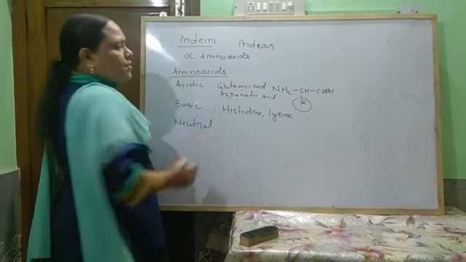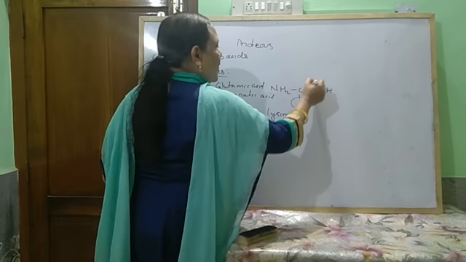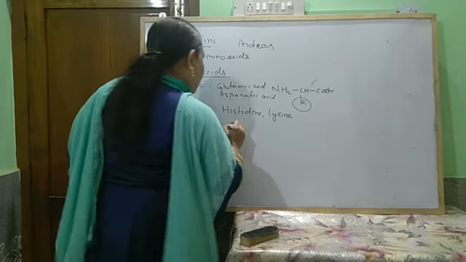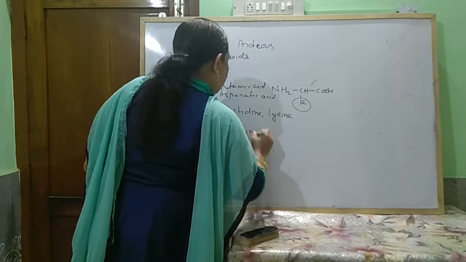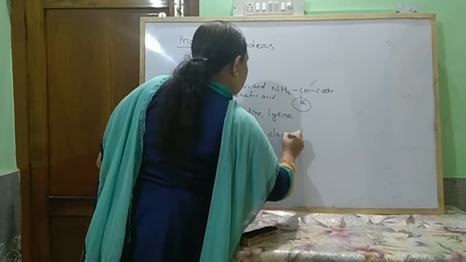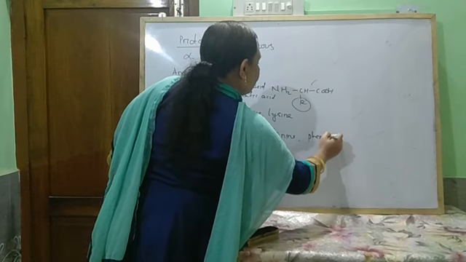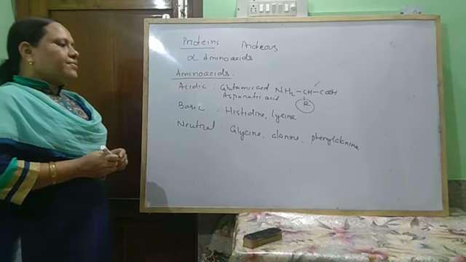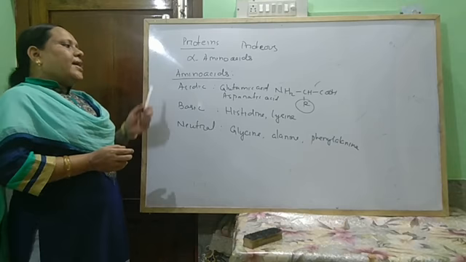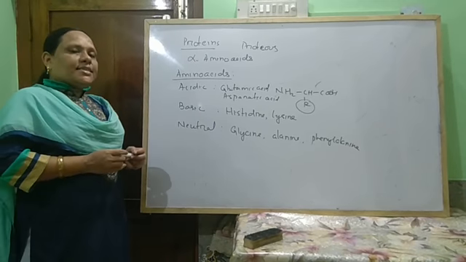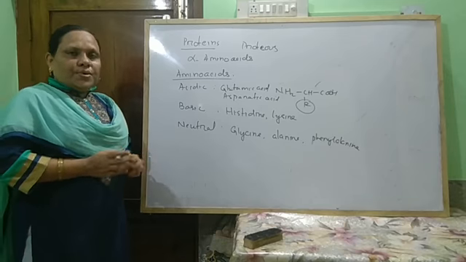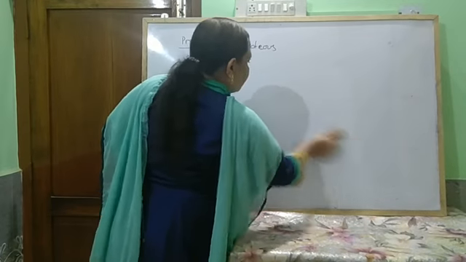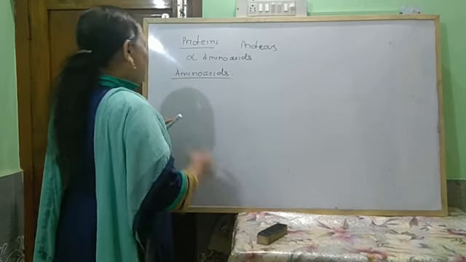Neutral amino acids contain only one amino group and one carboxylic acid group. Examples are glycine, alanine, phenylalanine, etc. Again, these amino acids are classified into two types depending on their synthesis.